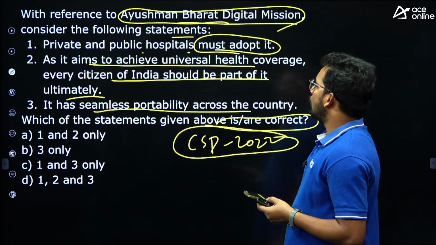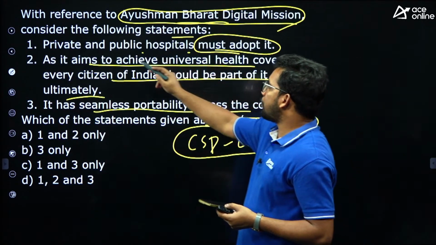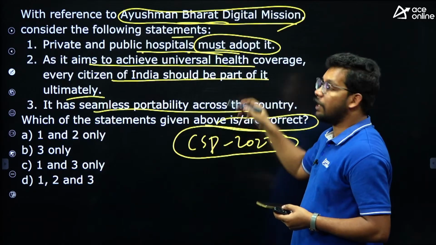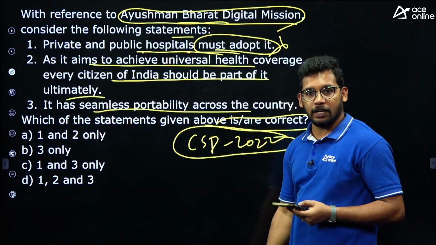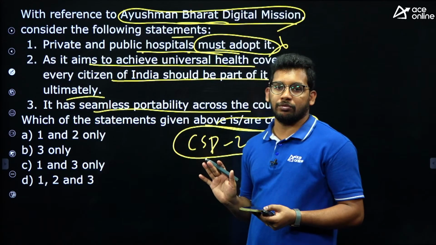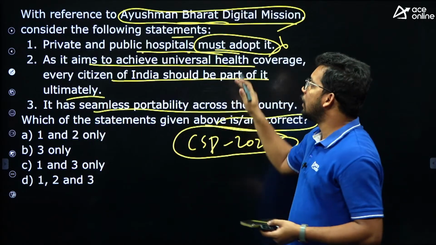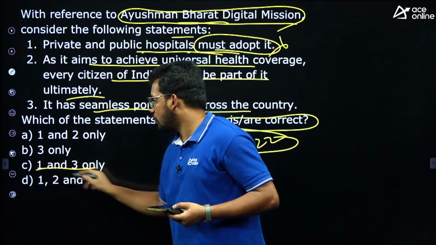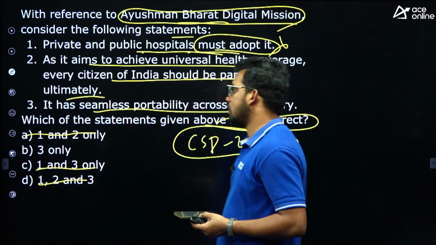Let's see. First one, they are saying private and public hospitals must adopt it. Must means mandatory. No, it is not mandatory. It is just a guideline, right? If it is mandatory, it will become a big issue. So it is not mandatory for the hospitals. It is just a direction, right? First statement is wrong. So we got the direct answer.